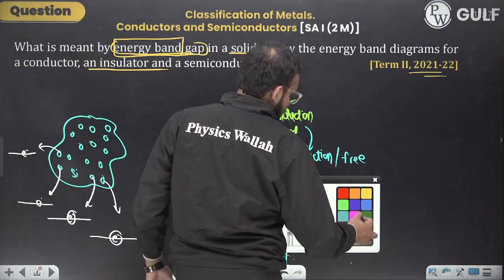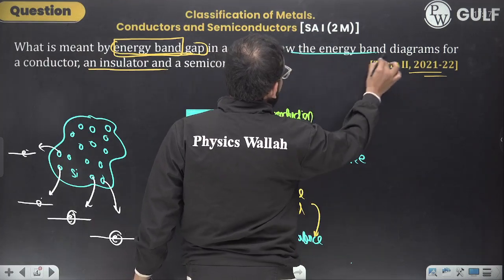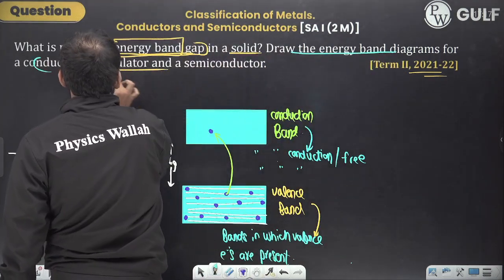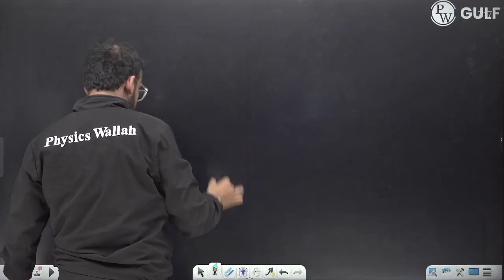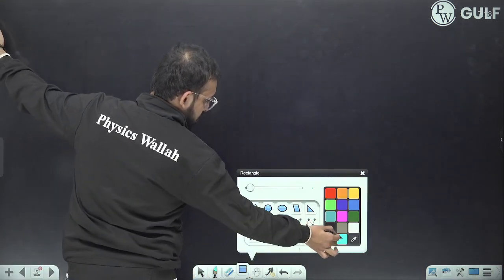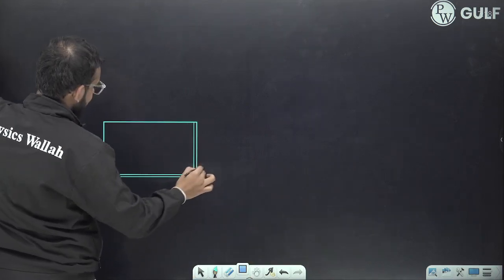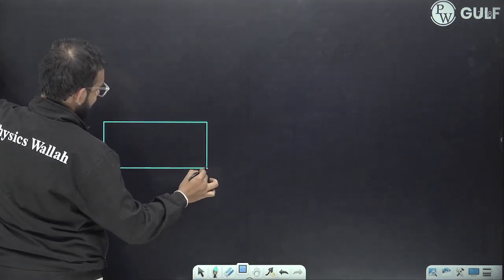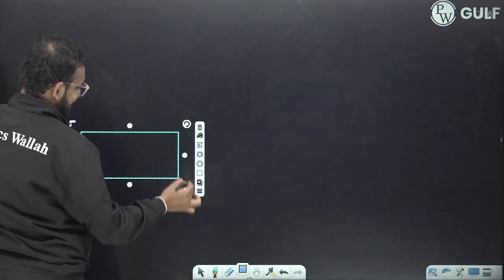Second part, they had asked, draw the energy band diagrams for a conductor, insulators and semiconductors. Very easy it is. Okay, fine. We have to keep the time constraint also, otherwise I start and don't stop usually.